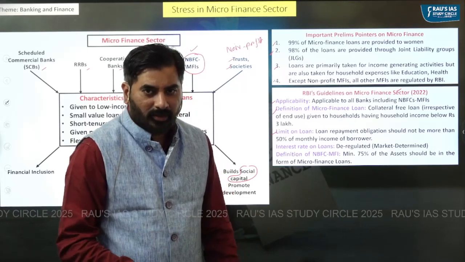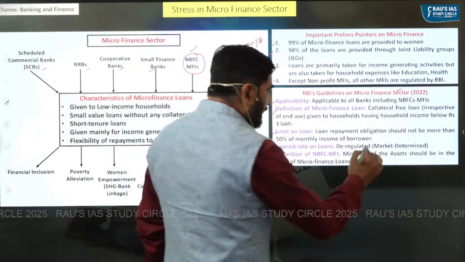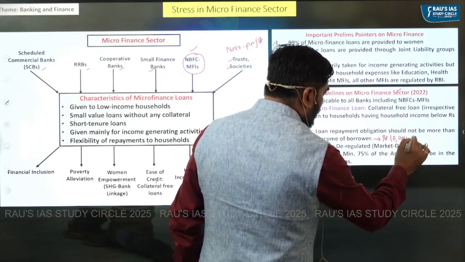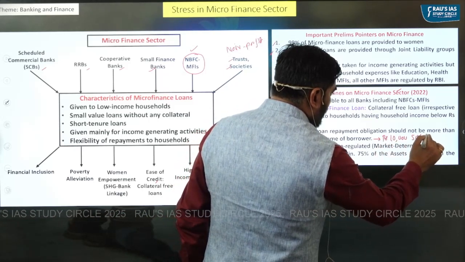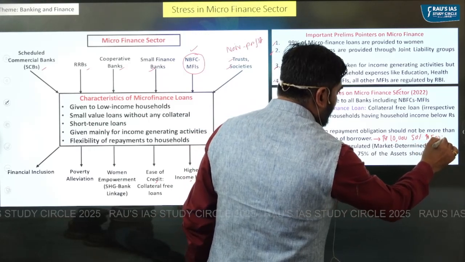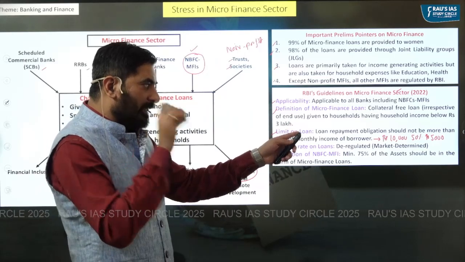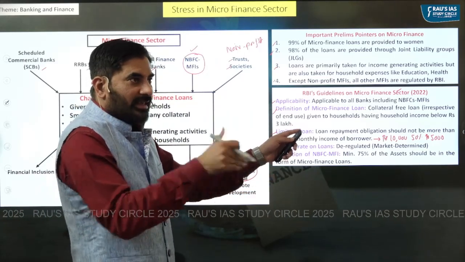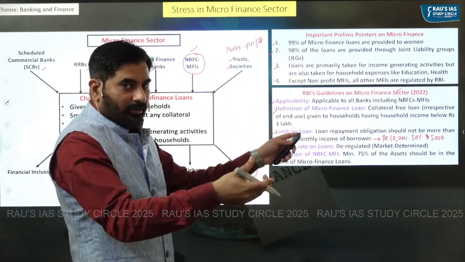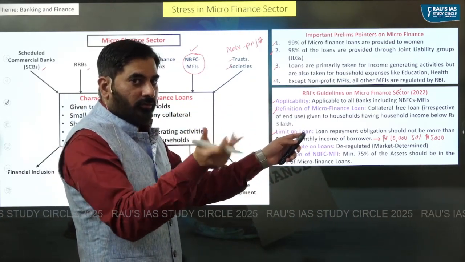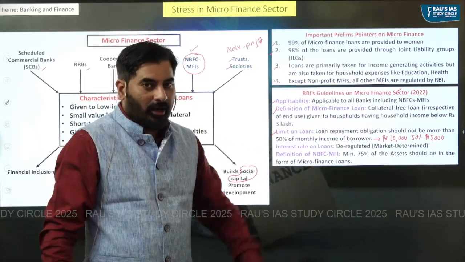What does it mean? Let's say the monthly income of the borrower is rupees 10,000. 50% of 10,000 means rupees 5,000. So this borrower should be given only that much amount of microfinance loan, such that in one particular month he should not be making a repayment of loans of more than rupees 5,000.